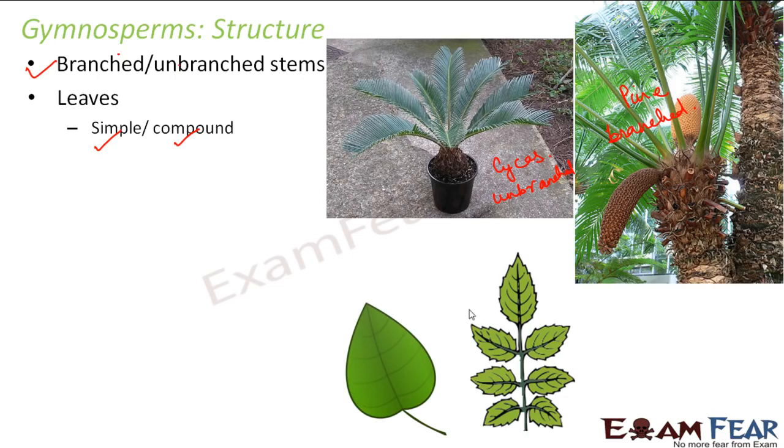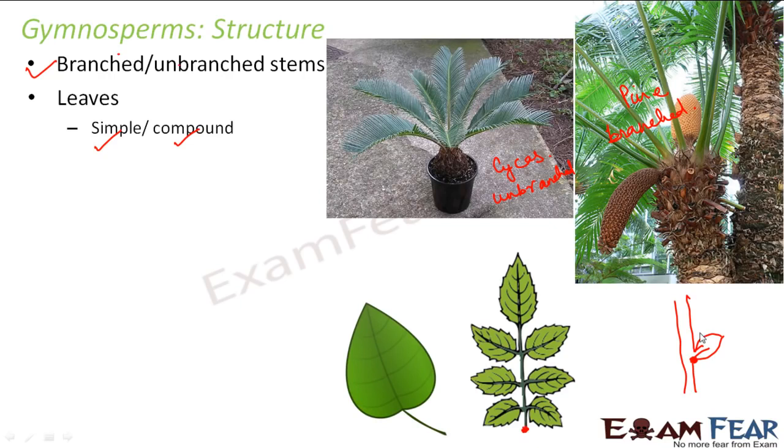If I'm talking about a simple leaf, the axillary bud is present at the axil of this leaf. For example, if there is a tree here, and from here there is a simple leaf, axillary buds appear here. But if I'm talking about a compound leaf, the axillary bud is at the axil of the compound leaf and not on the axil of the leaflets. So you do not have axillary buds somewhere here because these are the axils of the leaflets. You will only have the axillary bud somewhere here.